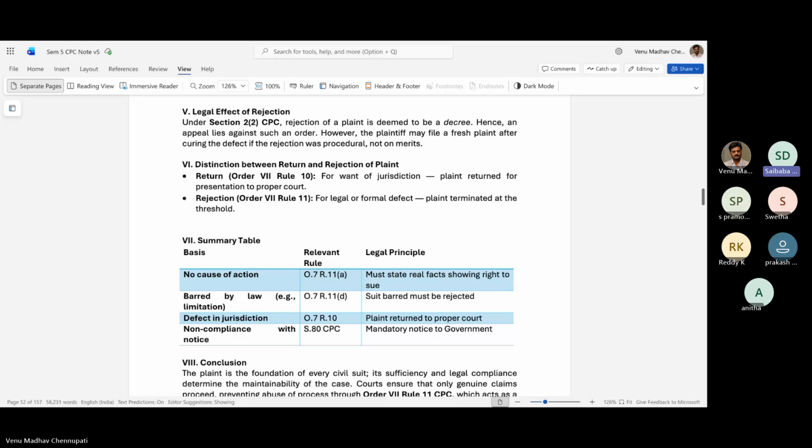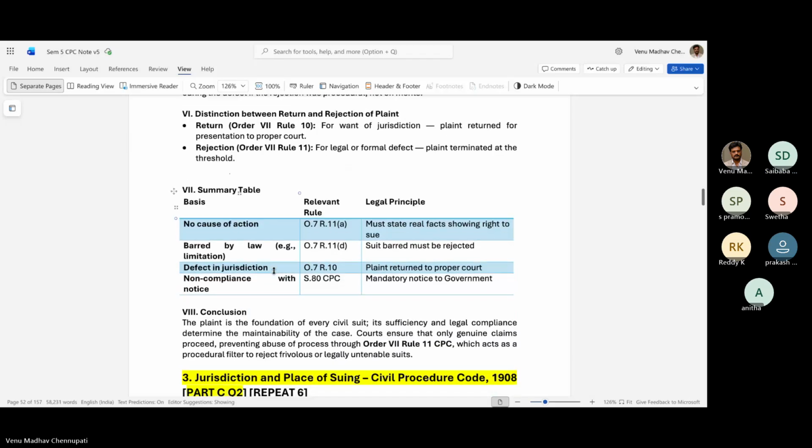Rejection is Order 7, Rule 11. For a legal or formal defect, the plaint will be terminated at the beginning itself. Here, a summary table is given. Rule 11A says that real facts showing the right to sue must be clearly stated.